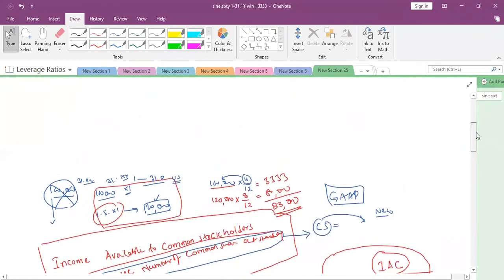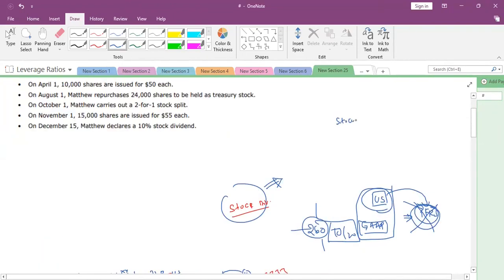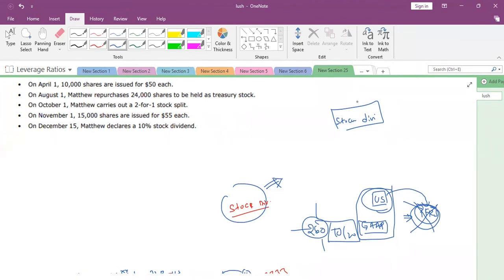Okay, one more concept is there apart from this: stock dividend. What is the concept of stock dividend? Can anyone explain? Dividend is given in the form of shares.